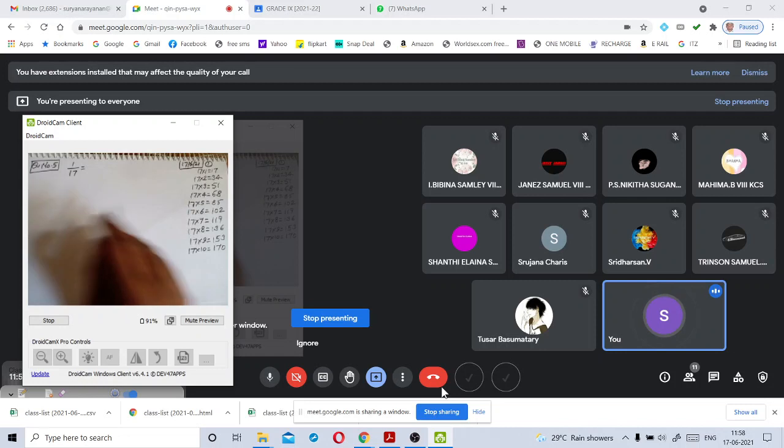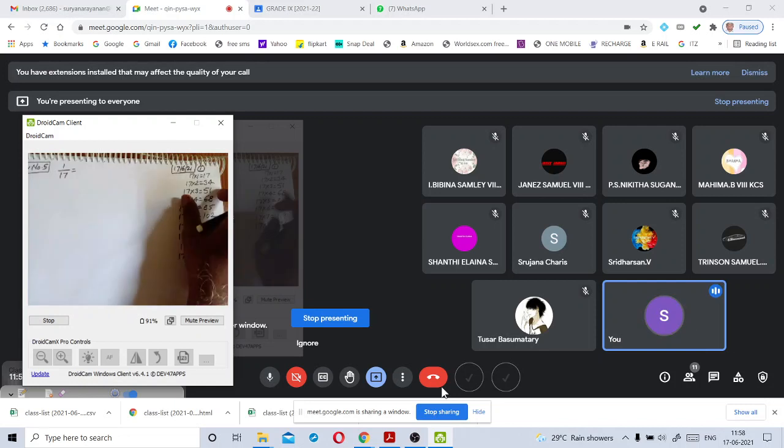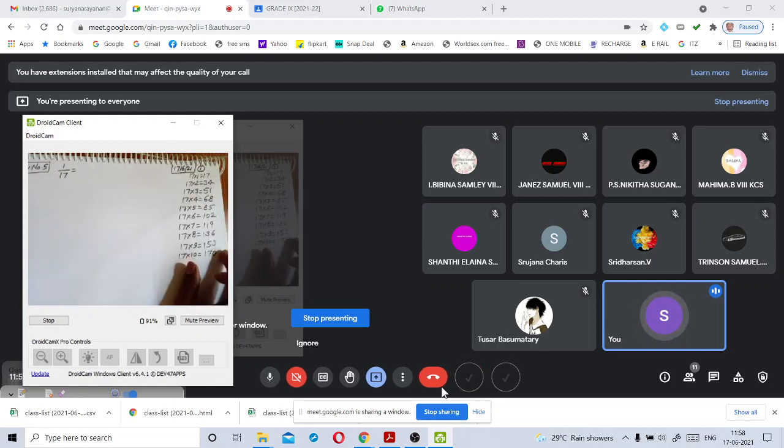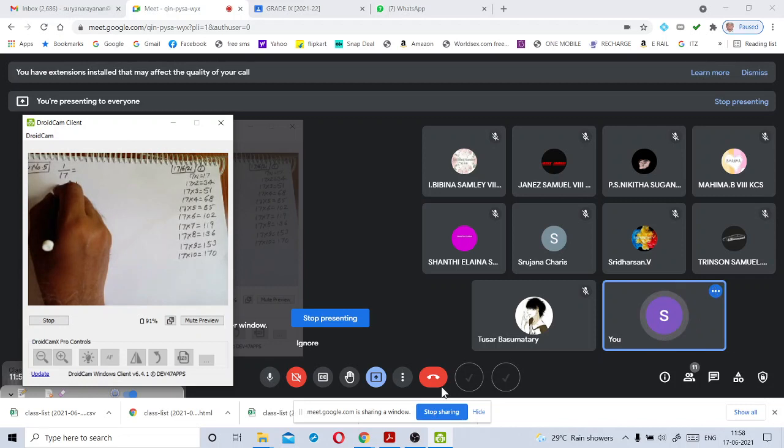So I wrote the 17 table also. Yesterday, Bibina told this table. Who told this table, Bibina only? Yes, I remember that one. So first, when you are performing long division, first of all you have to write the table in rough work aside. After that we start long division. See here, long division. We are dividing 1 by 17.